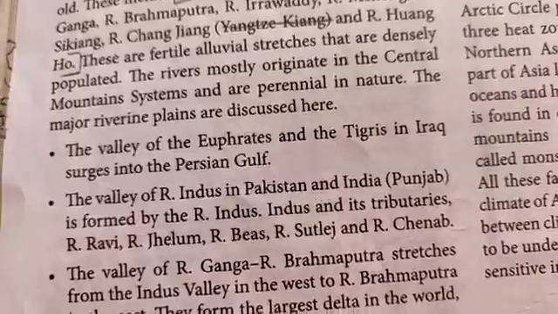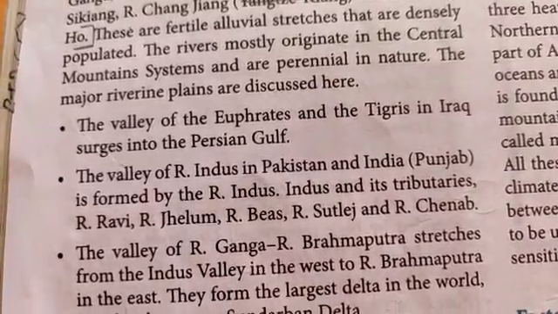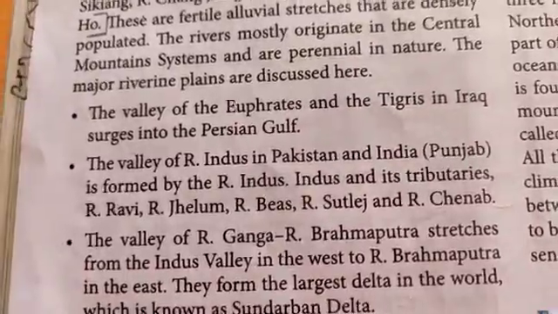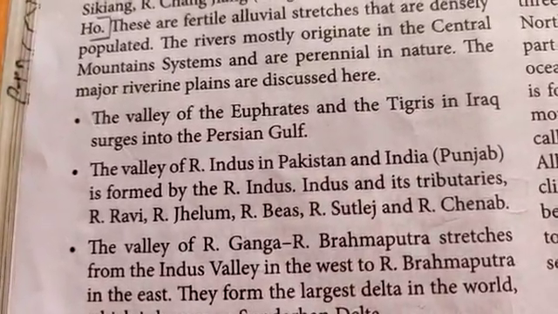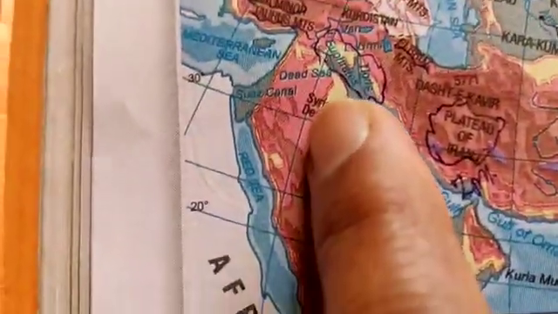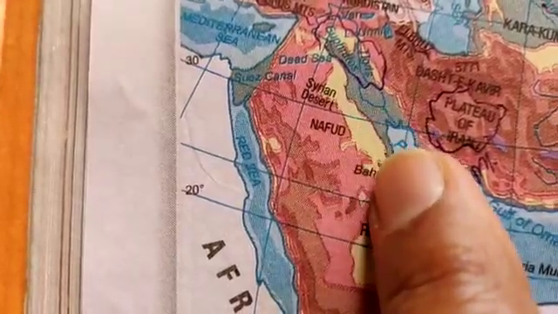The water in the river does not dry up. The valley of the Euphrates and the Tigris in Iraq surges into the Persian Gulf.